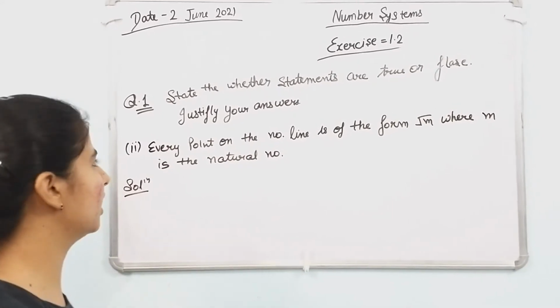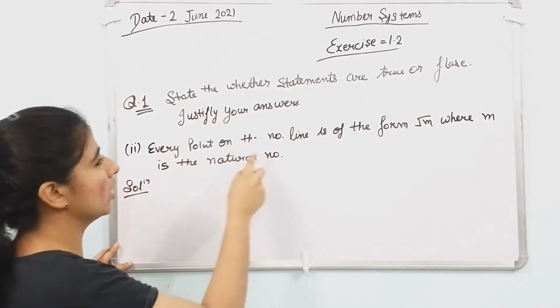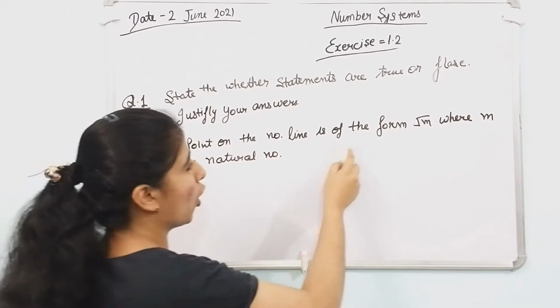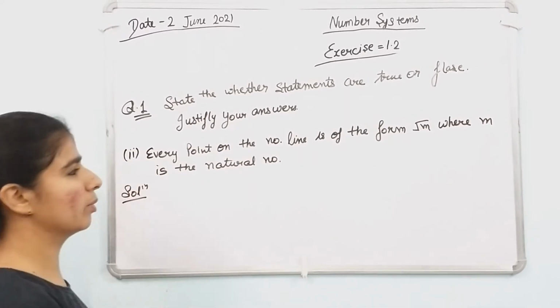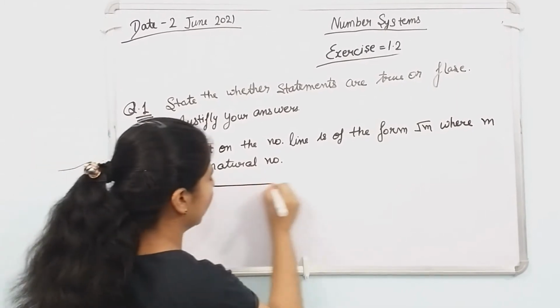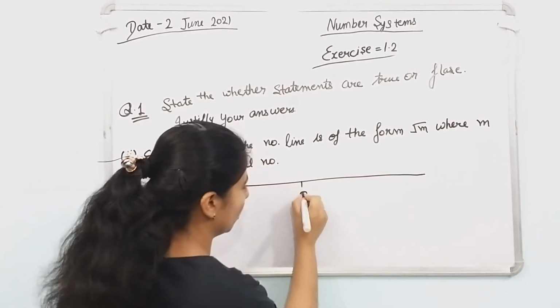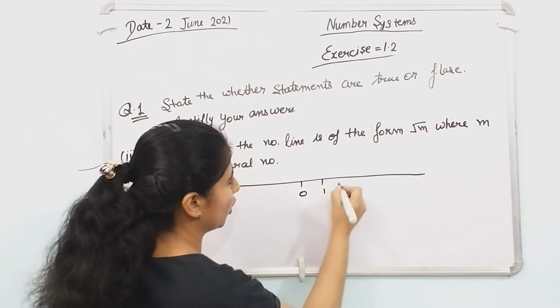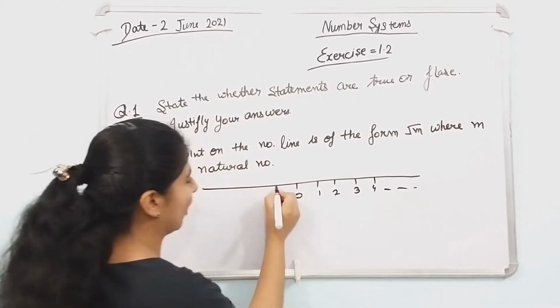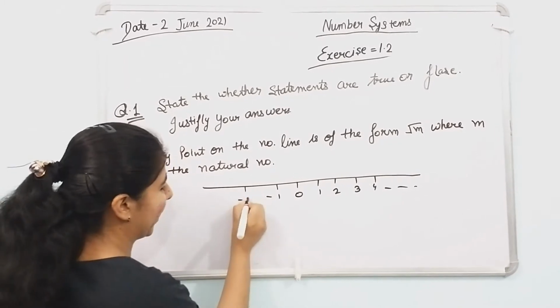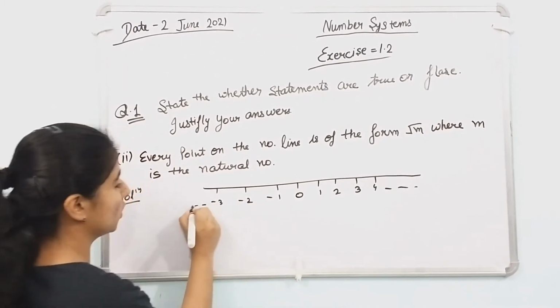Now we discuss the second part. Every point on the number line is of the form under root m, where m is a natural number. We know in the number line the center is 0, on the right-hand side positive 1, 2, 3, 4 and so on, and on the left-hand side negative -1, -2, -3 and so on.